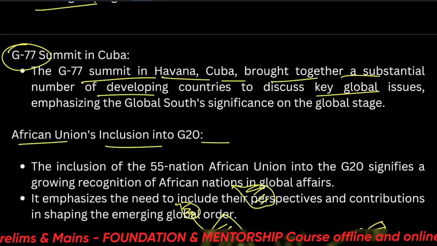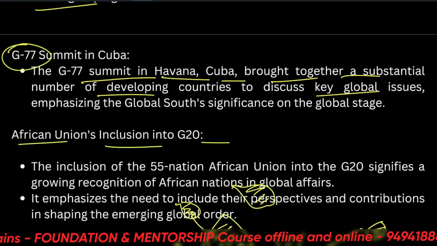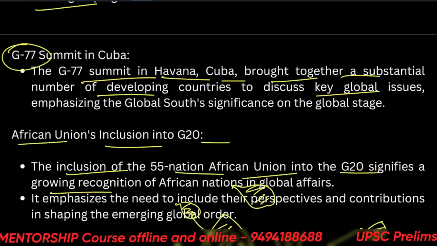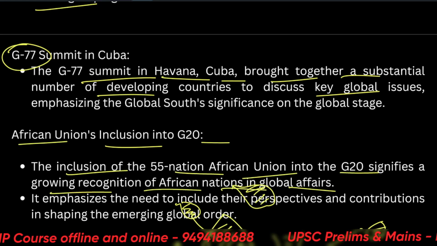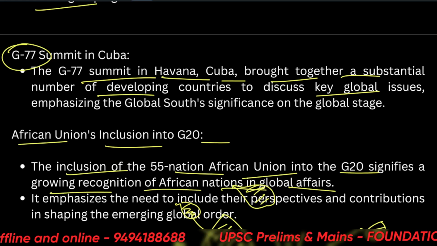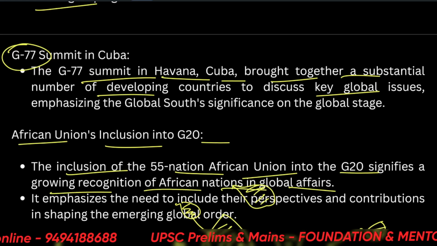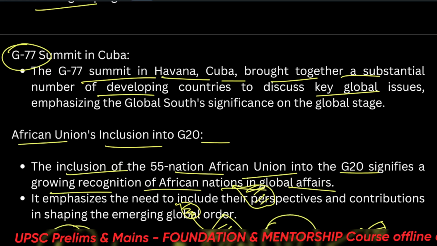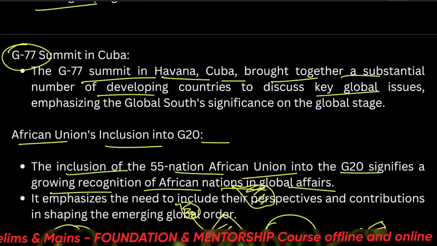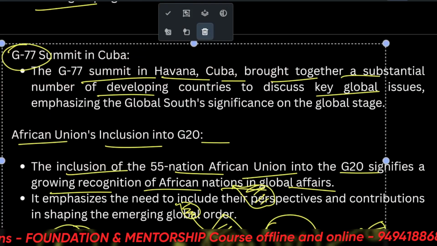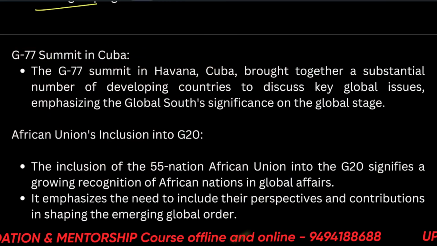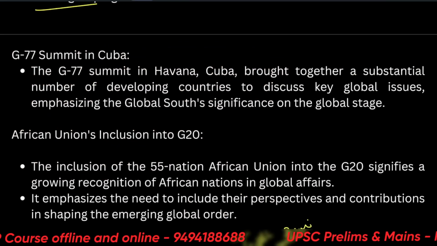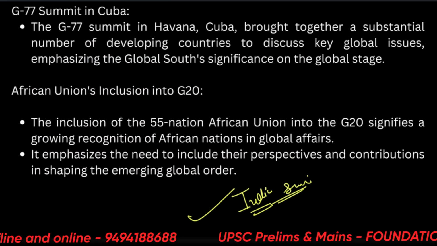So, the African Union's inclusion into the G20. So here comes Africa. The inclusion of the 55-nation African Union into the G20 signifies the growing recognition of African nations in global affairs. So the poorer you are, let's say, the later you will be incorporated, but eventually you will be developed. So it's on their own. It's on the countries themselves to emerge as leaders. We can also do a case study of India and discuss why India was able to emerge as a leader of the Global South. So this can be a question.